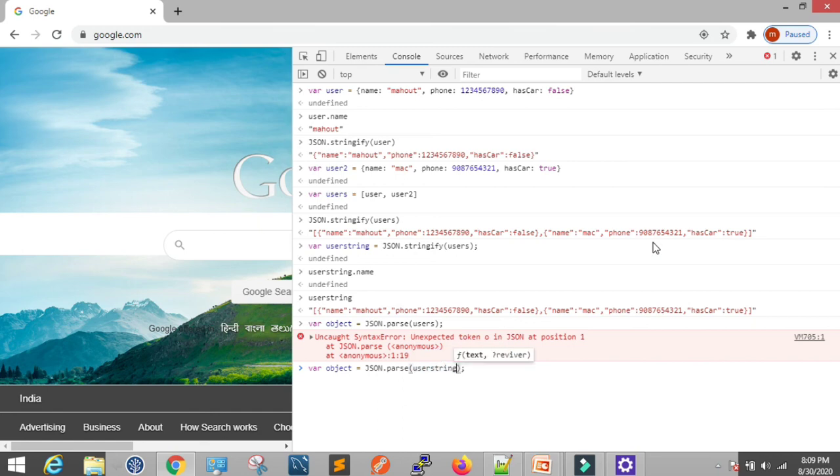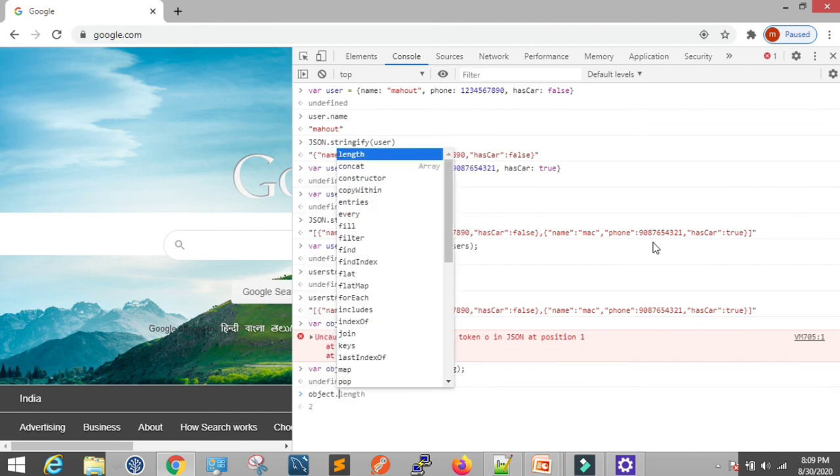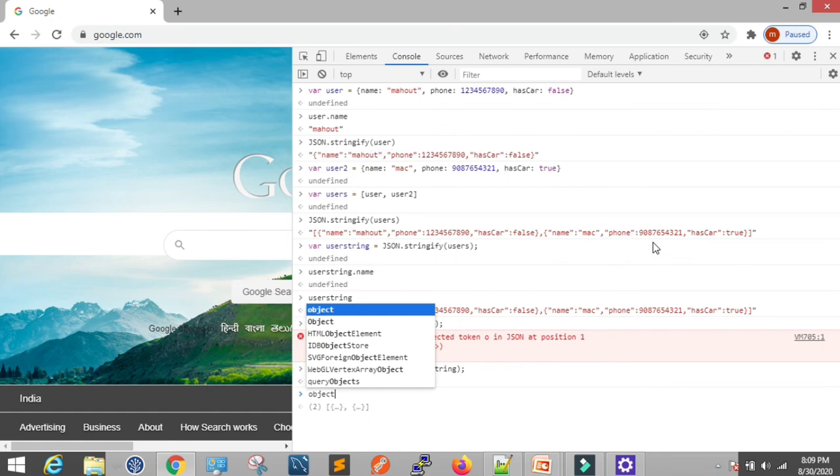Now this object has these two users' information, and I can read it by its index and the property name. This is the first username and this is the second.